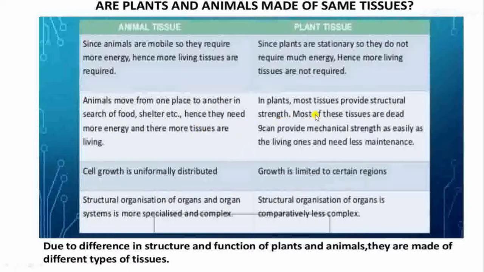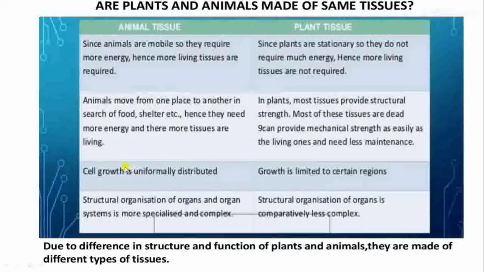In plants, the tissues have to provide structural strength or support. There should be more supporting tissue in them because they are not mobile, they are fixed to one place, anchored to the soil. So most of these tissues are dead. The dead tissues can provide mechanical strength as easily as the living ones, and they need less maintenance. So plant tissues and animal tissues are different.